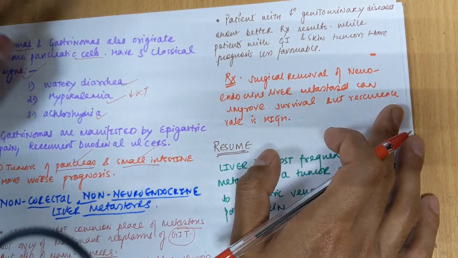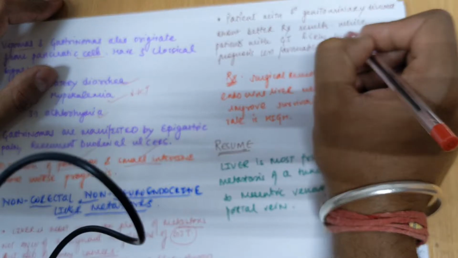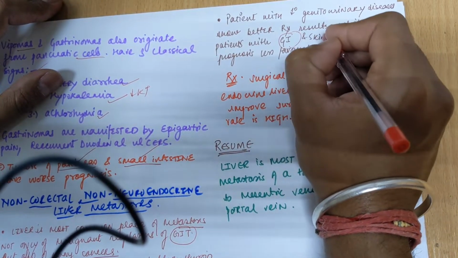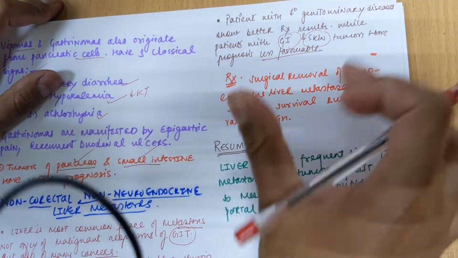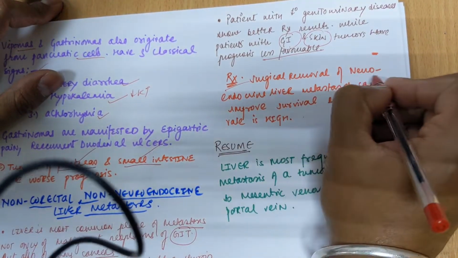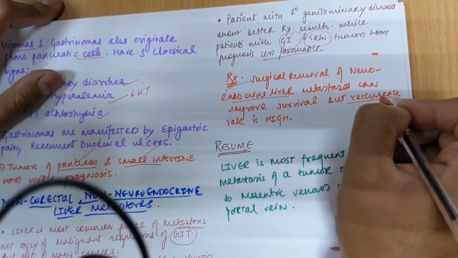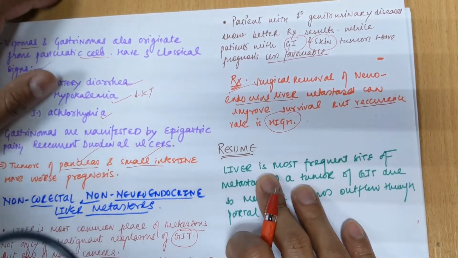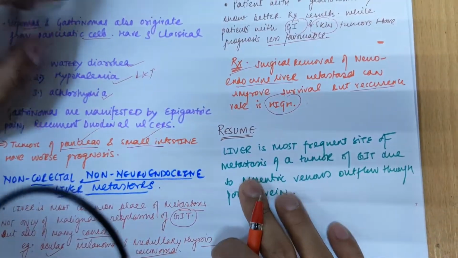And the patients with primary genitourinary diseases show better treatment results, while patients with GI, that is gastrointestinal tract disease, and skin tumors have a less favorable prognosis. That means a worse prognosis for the GI and the skin cancers. And treatment for this can be surgical removal; surgical removal of neuroendocrine liver metastasis can improve survival, but the recurrence rate is high. So if you remove any tumor surgically, it can improve the survival or prolong the life, but the recurrence rate is very high.